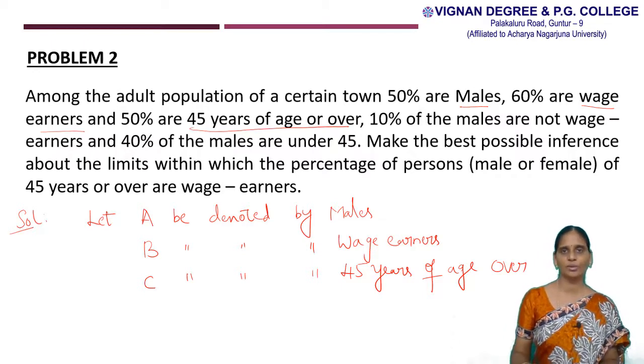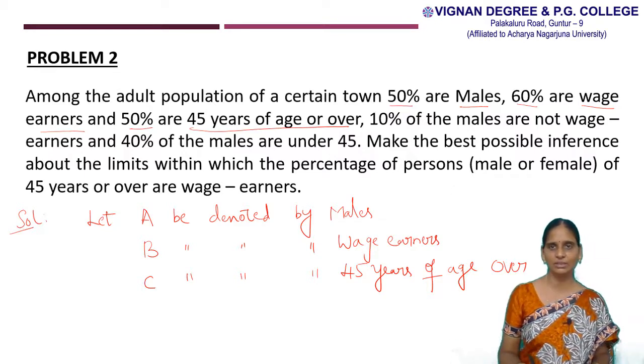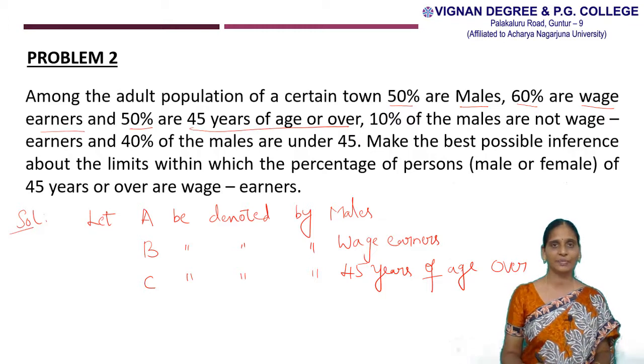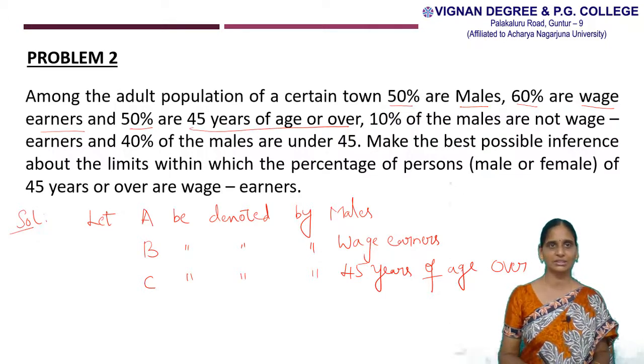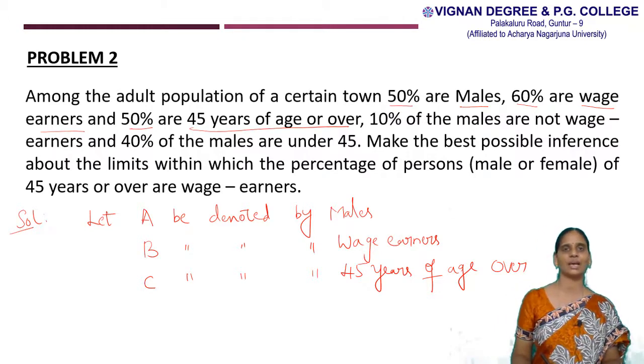Now in this problem we are given the values. So that is 50%, 60% and 50%. So these values are in percentages. Therefore, the total class frequency, capital N value is 100.